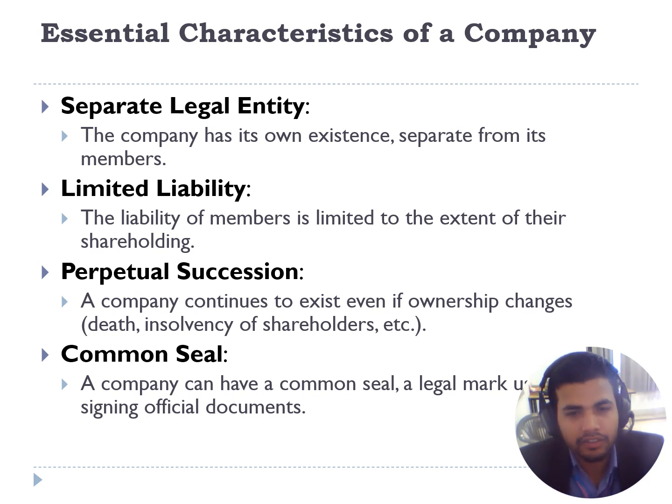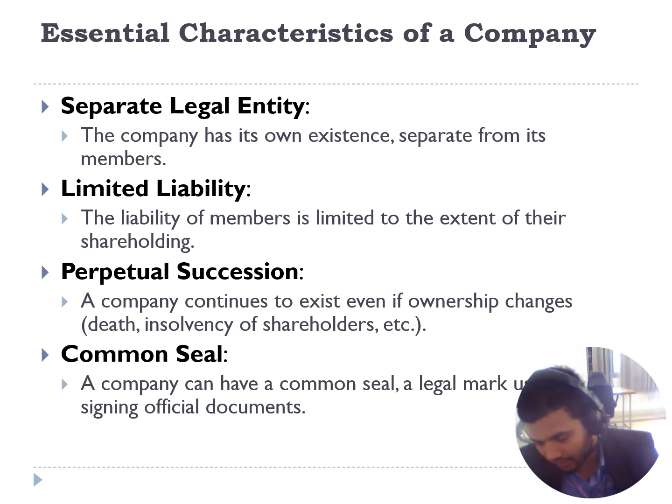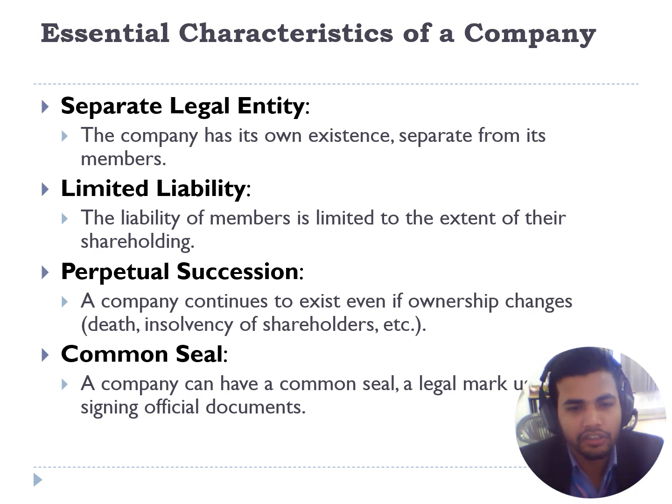So what are the essential characteristics of a company? The first is separate legal entity. The company is a separate legal entity, such as humans, animals. Same as humans, the company also has a separate legal identity. Limited liability is an essential characteristic of a company, which means the liability of a member is limited to the extent of their shareholding. It is not unlimited or more than the shareholding position.